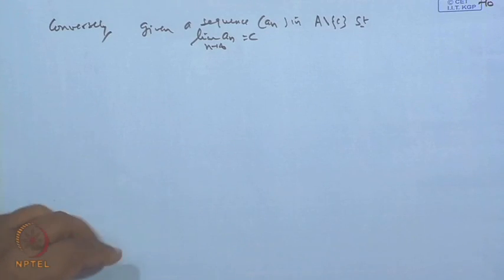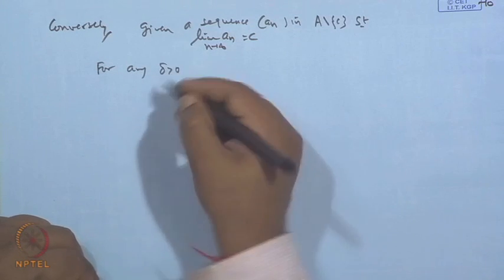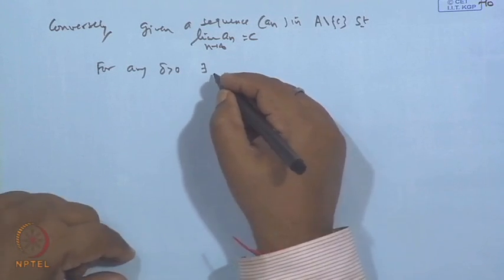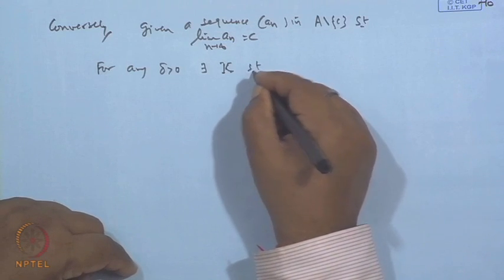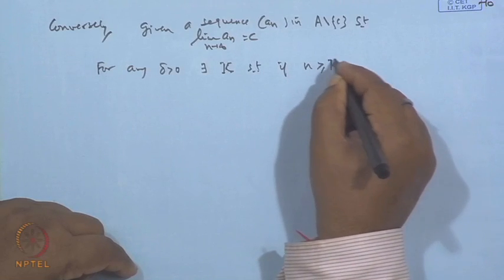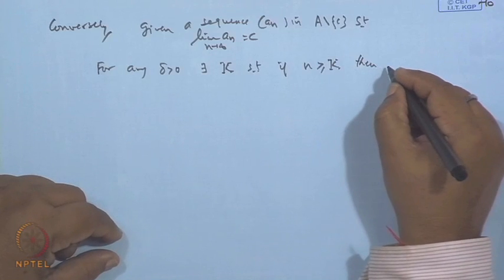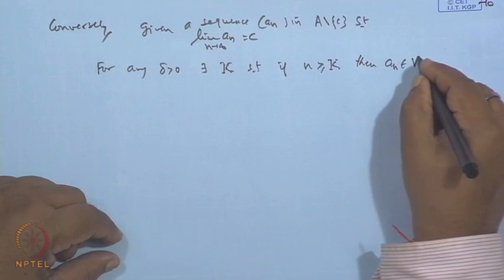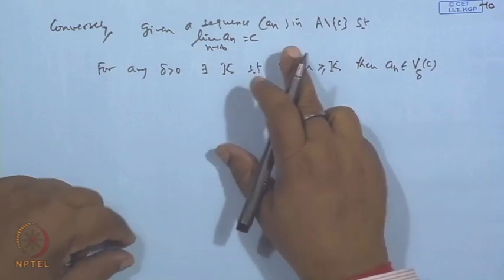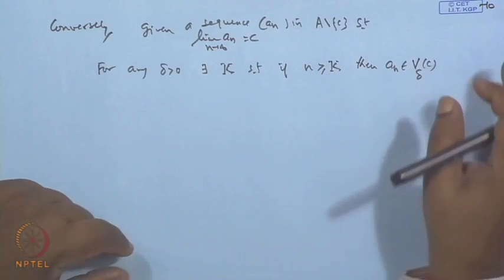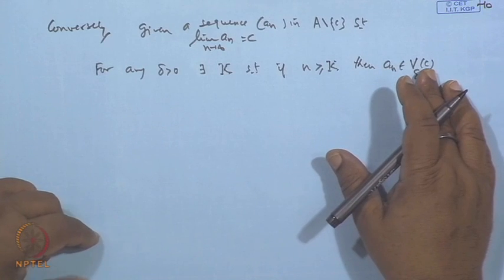So, by definition of the limit, for any delta greater than 0, there exists a positive integer k such that if n is greater than or equal to k, then a_n belongs to the delta neighborhood of C. That is by definition. For any delta, we can find this. After a certain stage, all the terms of the sequence belong to this delta neighborhood of C.